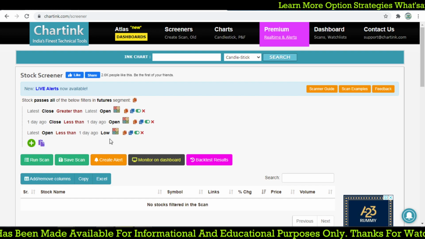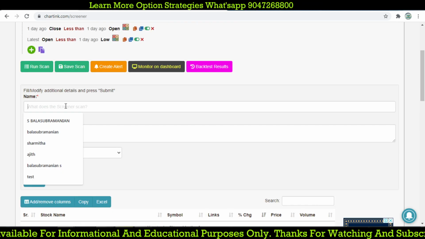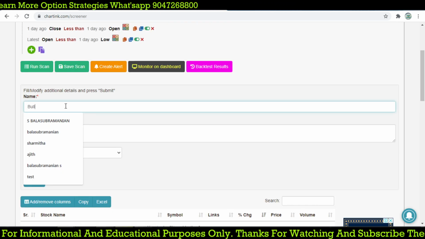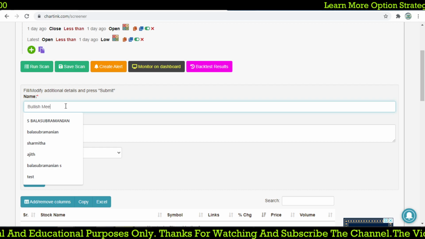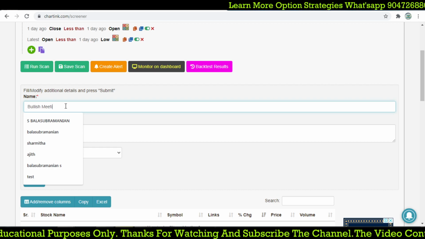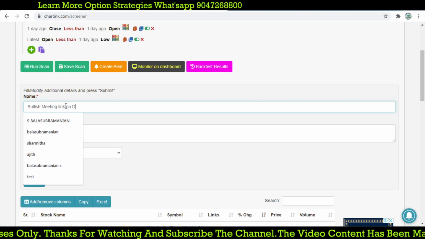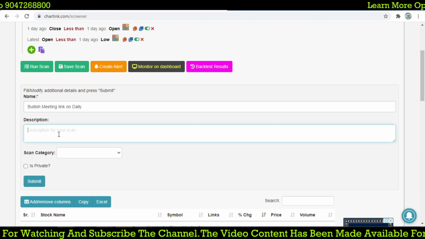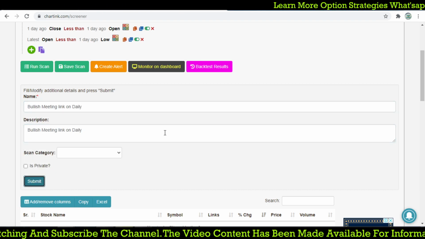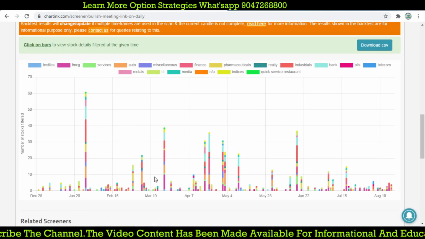Whether we are right or wrong, we first save the scan. We will call it bullish meeting line on daily. Let's copy that, paste it here and submit. Now it may give you the backtest result.